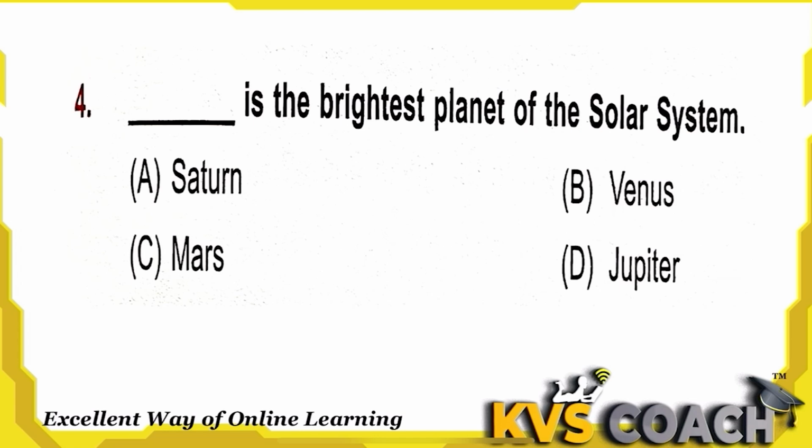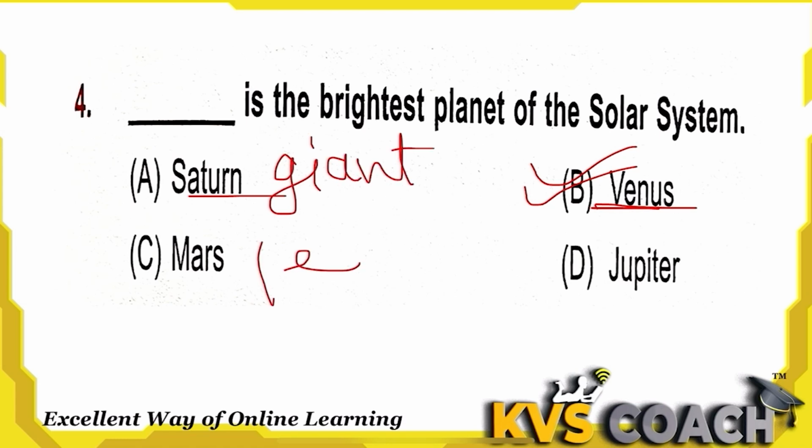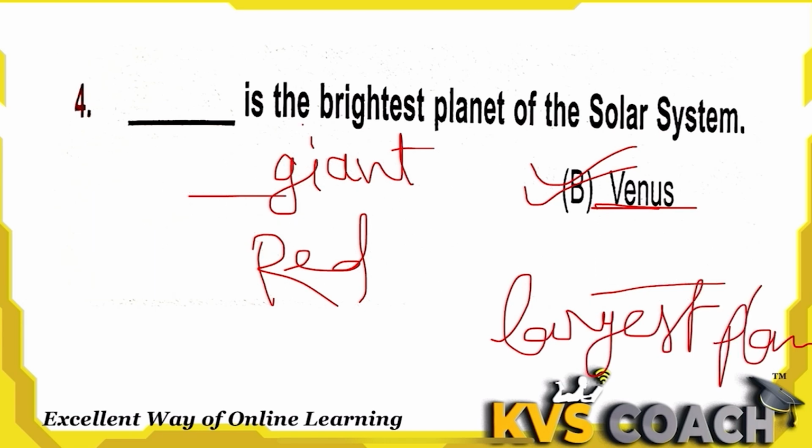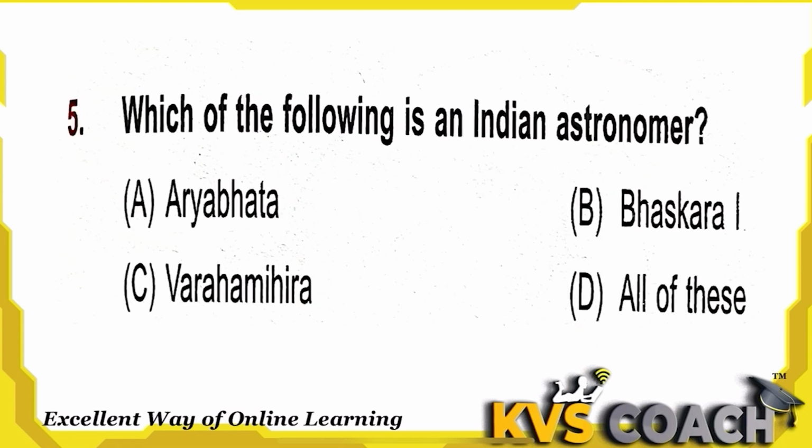Next is, dash is the brightest planet of the solar system. I already told you, Venus is known as the morning or evening star and the brightest planet. Saturn is known as a giant planet. Mars is the red planet, and Jupiter is the largest planet. So these are the different titles of the planets, but the brightest planet is Venus.